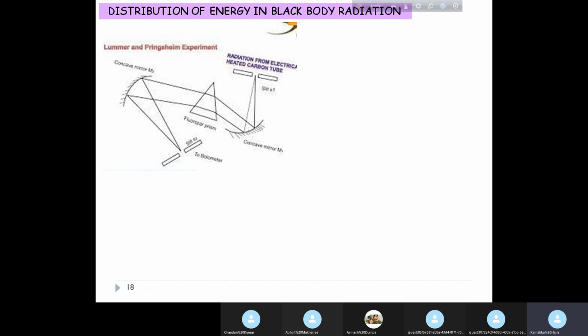The bolometer is basically an apparatus to analyze spectral energy density. The electrically heated carbon tube is acting as the black body. This figure is taken from the internet.